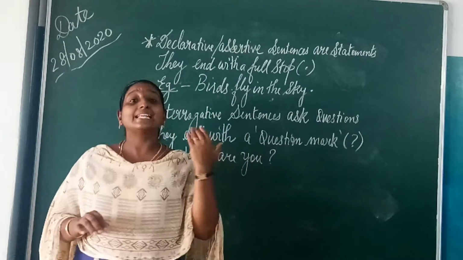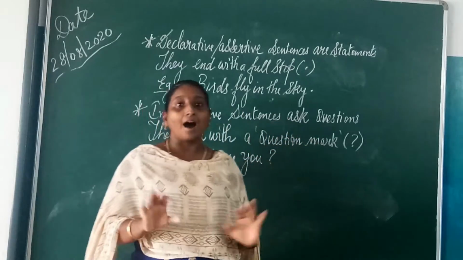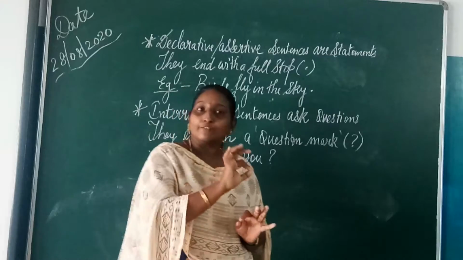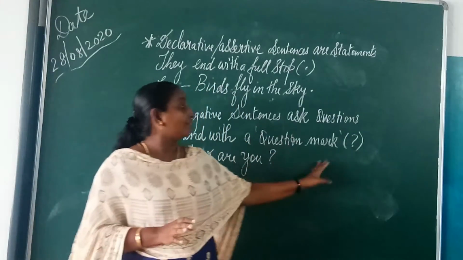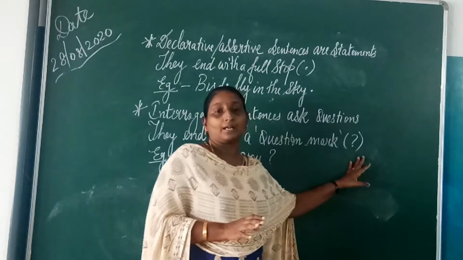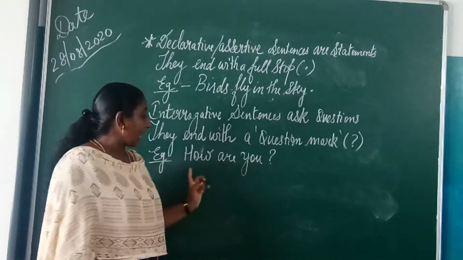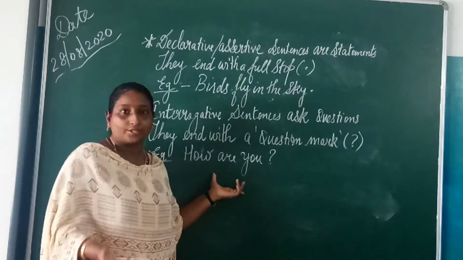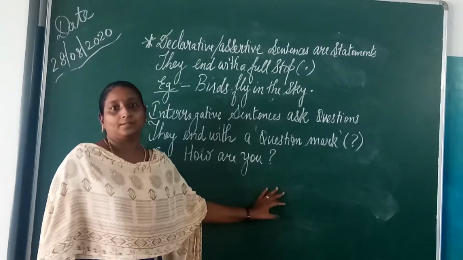Interrogative sentences are the sentences that ask questions, and whenever you write one, it should end with a question mark. One example is, how are you? This is a question type, we are asking a question, so it should end with a question mark.